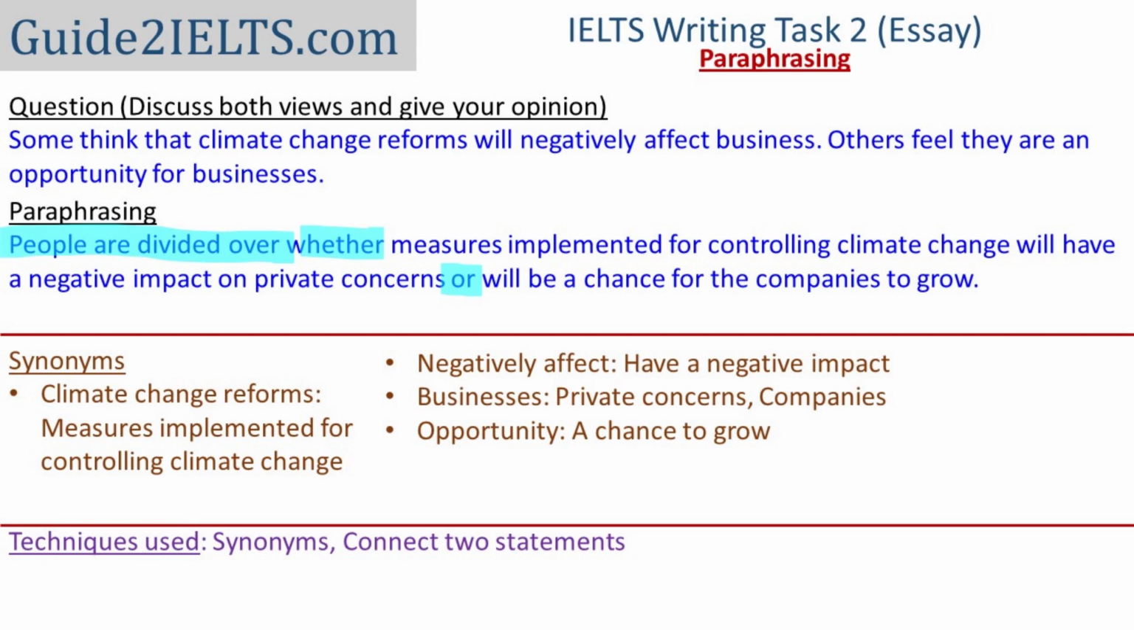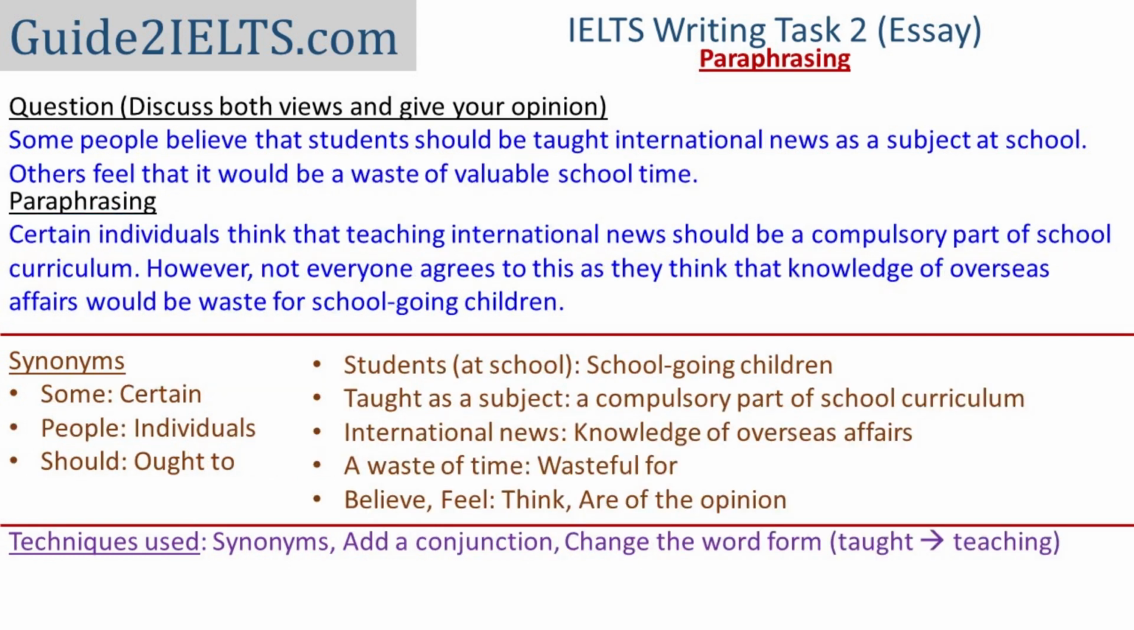Let's look at another example now. In this one, I have not connected the two sentences into one, but I have added the conjunction "however" between the two sentences. And instead of the phrases "some people believe" and "others feel" in the question, I have used the phrases "certain individuals think that" and later "not everyone agrees to this as they think."